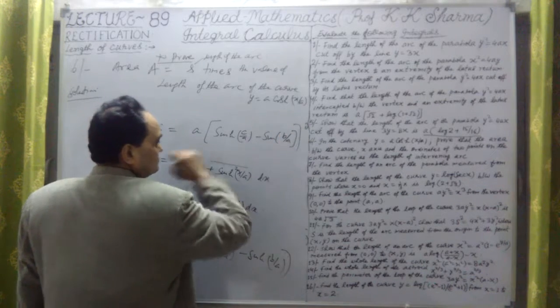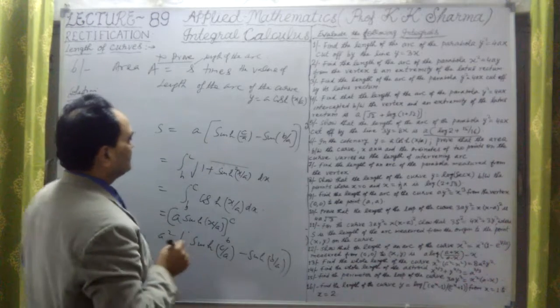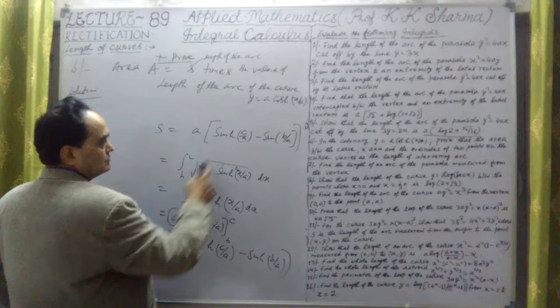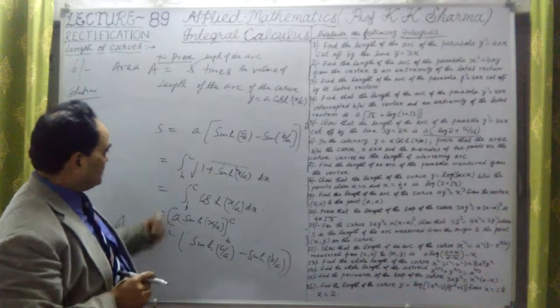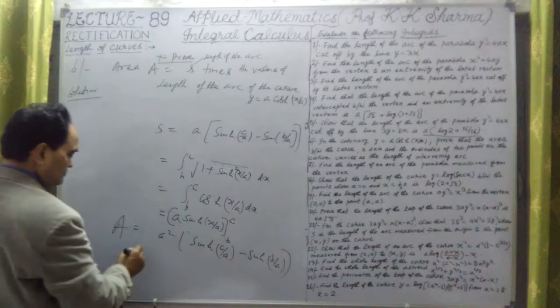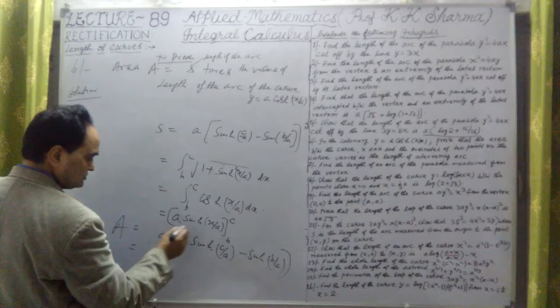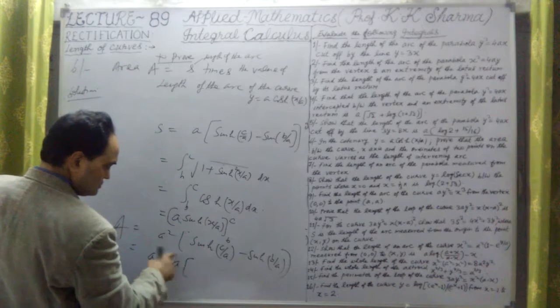What is this value? This comes out to be a into capital A, so A is equal to a into s.